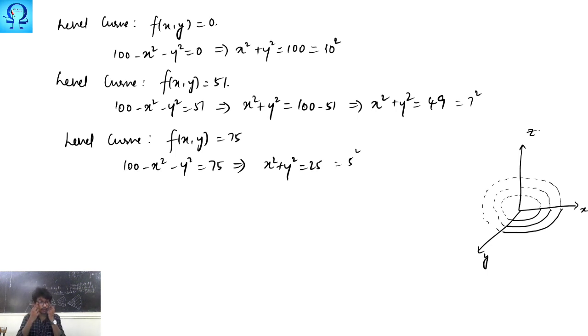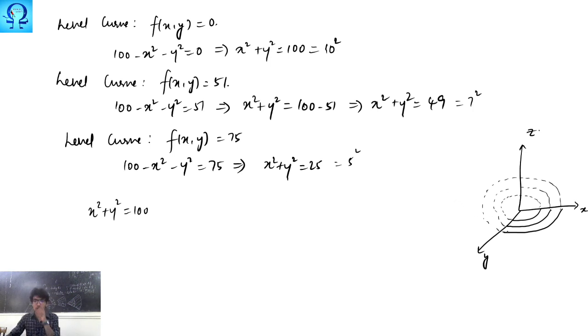So till now what we have done is that we have just plotted only the level curves. Now we will have to plot the graph as well. So what is going to be the graph here? If you see, when your x squared plus y squared is 100, your result is going to be 0. It is this circle.